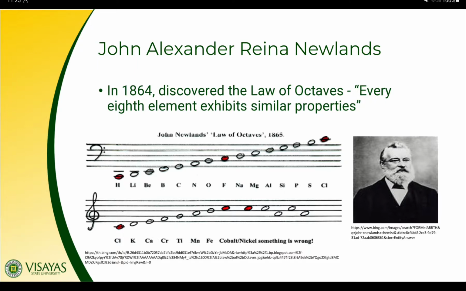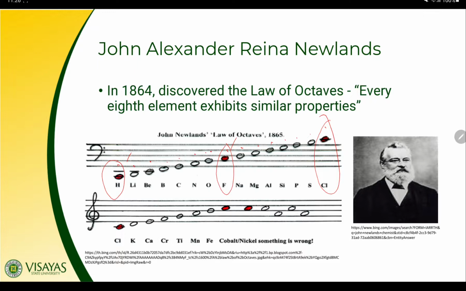As shown in the figure, hydrogen, our first element here, is likened to a lower do, a musical note in the octave. The eighth element, so we count 1, 2, 3, 4, 5, 6, 7, 8, the eighth element, fluorine, is likened to a higher do, a musical note of the said octave. Hydrogen and fluorine were found to exhibit the same properties. Now starting from fluorine, we count 8 again: 1, 2, 3, 4, 5, 6, 7, 8. Our eighth element is chlorine, which also shares the same property as fluorine and hydrogen.